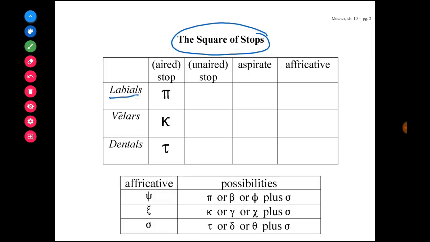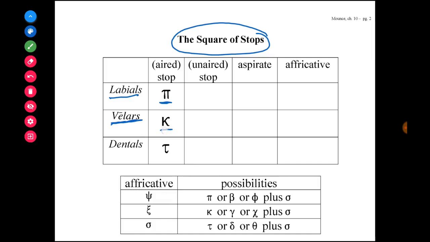There are the labials, and these are letters that use your lips when you pronounce the letter. So when you pronounce the letter pi, or P, you'll notice that you pucker your lips together. The velars are the family of letters where the sound mostly comes from your throat.